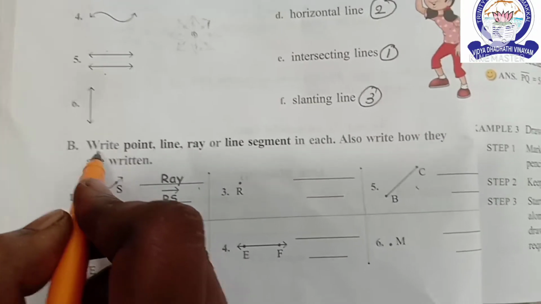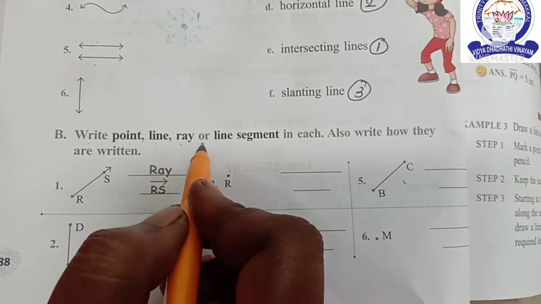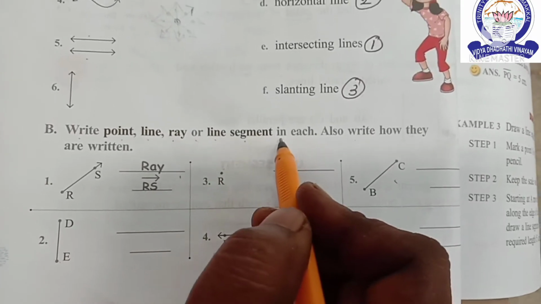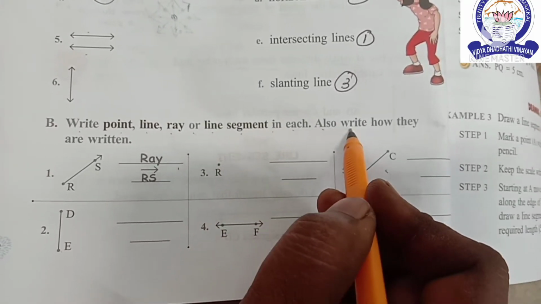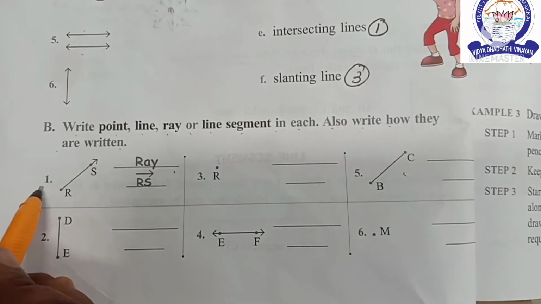See the next Roman. Write point, line, ray or line segment in each. Also write how they are written. First one already done.